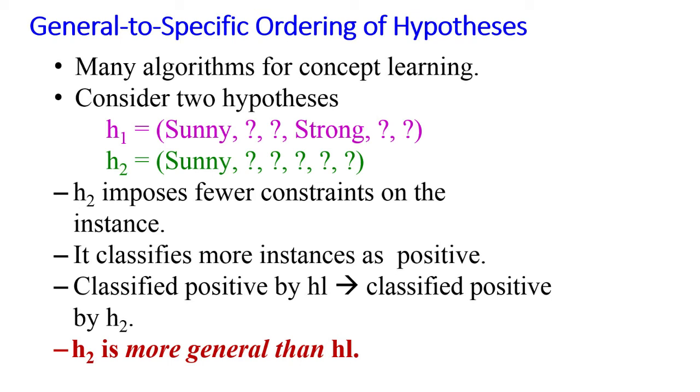Meaning, in H2 we have sunny. In H1, the sunny attribute value is also included along with strong. Hence, H2 is more general than H1, since H1 contains 2 attribute constraints and H2 contains only 1, which is more general in the case of H1 and H2. Hence, H2 is more general than H1.